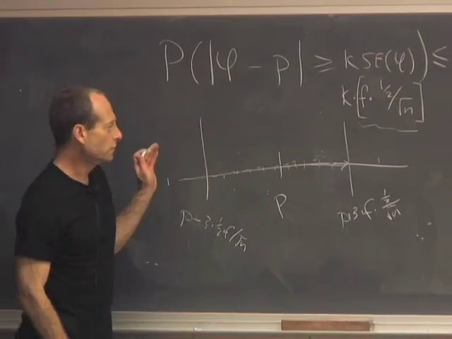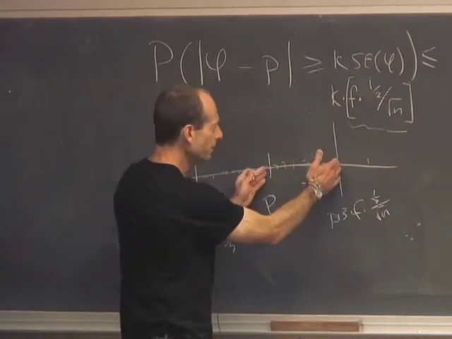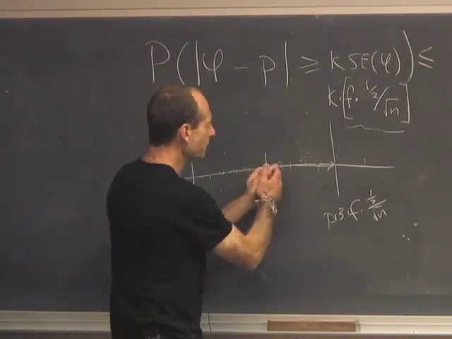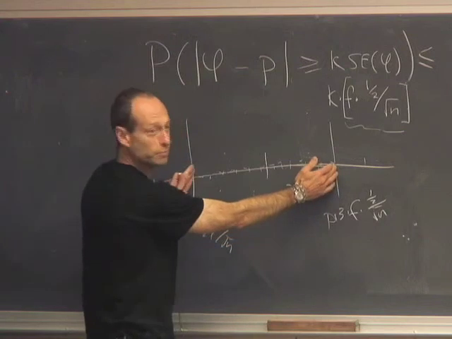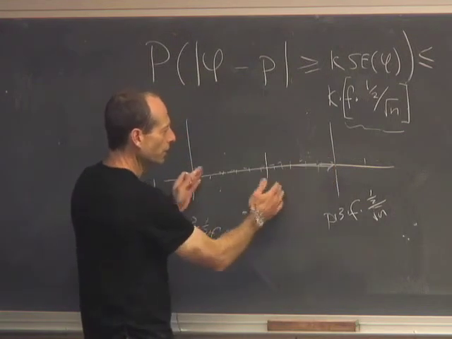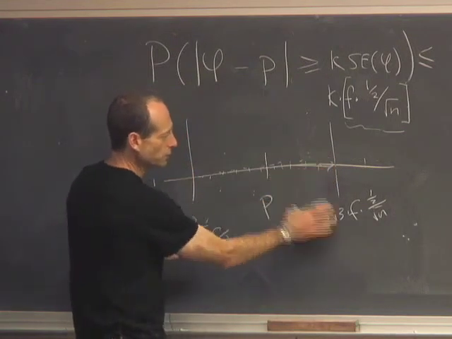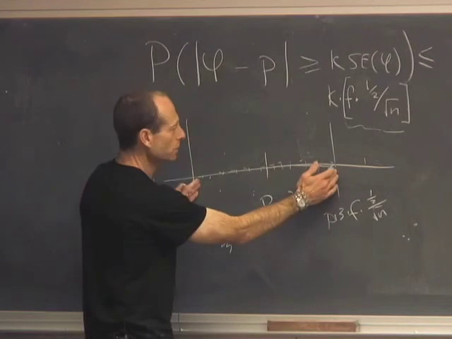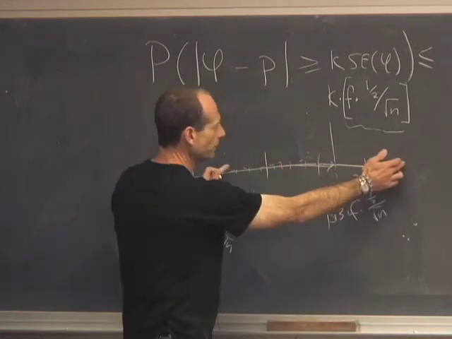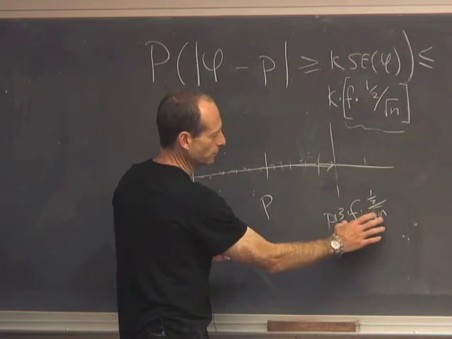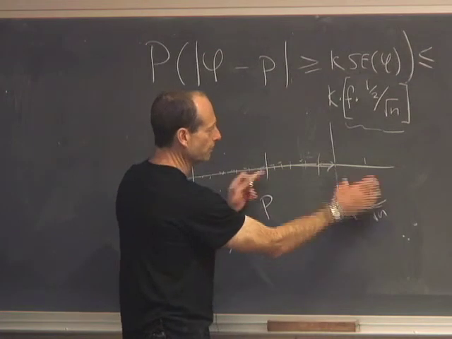So if I'm in one of those 89% of the time samples where the sample percentage is in this range, what happens if I take the sample percentage and I go up and down from the sample percentage by this amount, 3 times f times a half over root n?